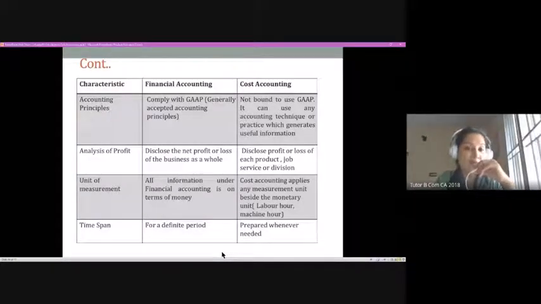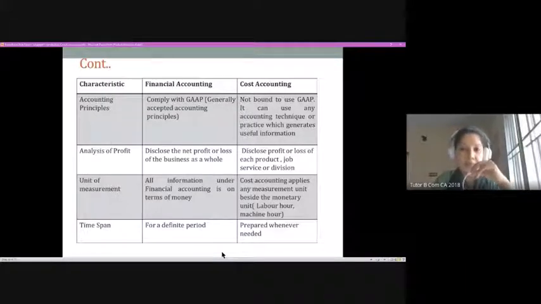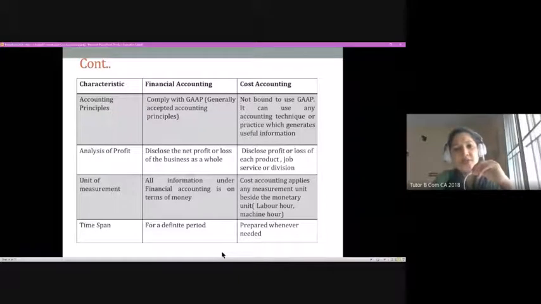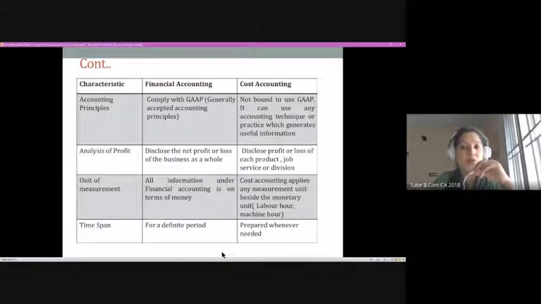Now going with unit of measurement, as we know, when we started learning financial accounting, we said that anything that can be put into money terms only will be brought under the general purview of financial accounting, right? So that concept is still being followed, even though there are different variations like human resource accounting, and then forensic accounting is coming up. There are different categories, or maybe new revisions, in the existing branch of financial accounting, but still the basic term remains the same. Anything that can be expressed in terms of money only will be brought into the financial accounting concept.